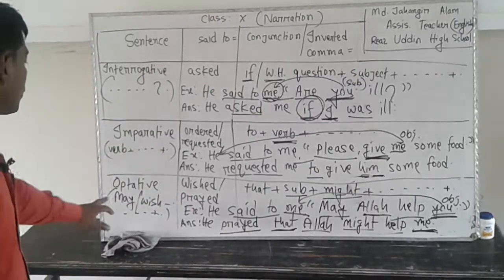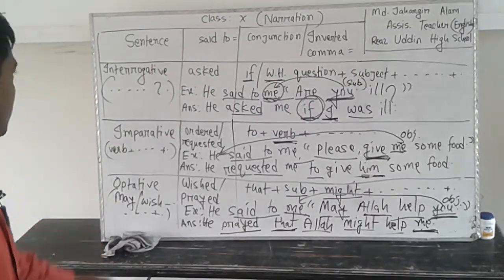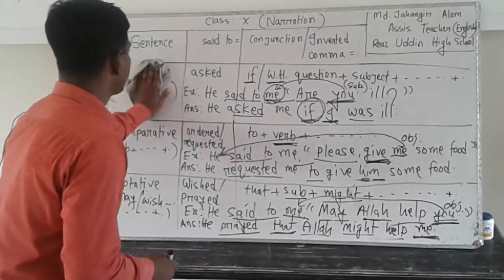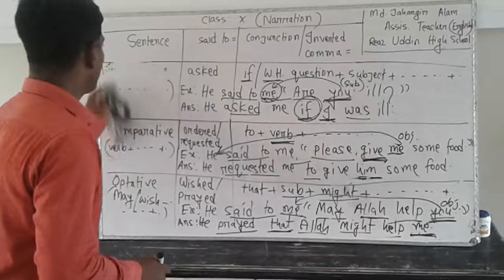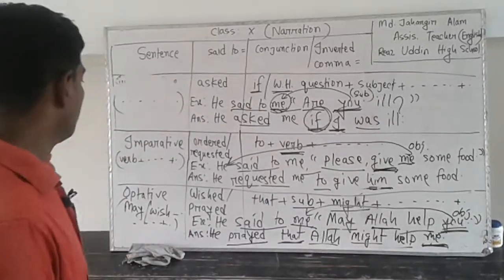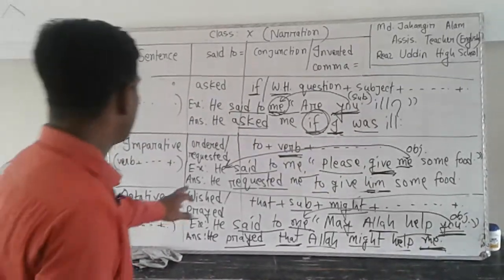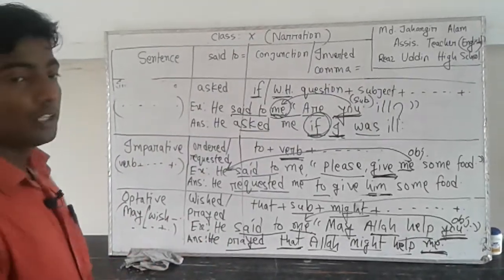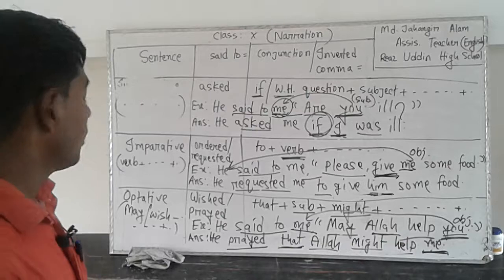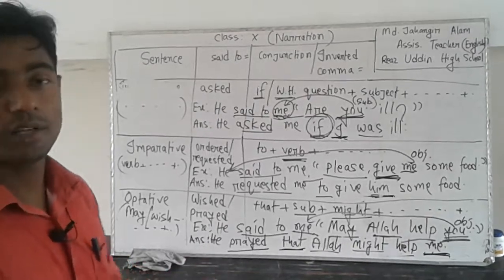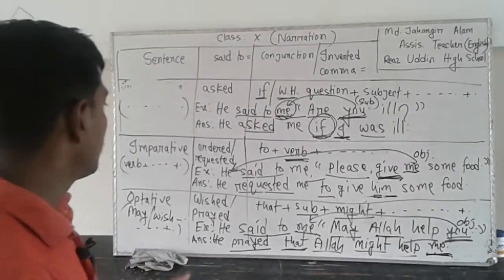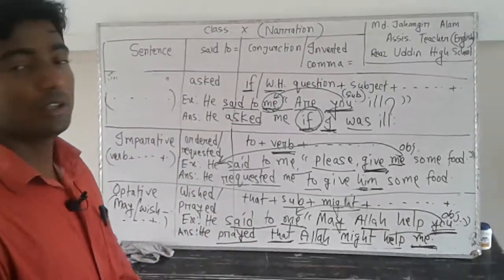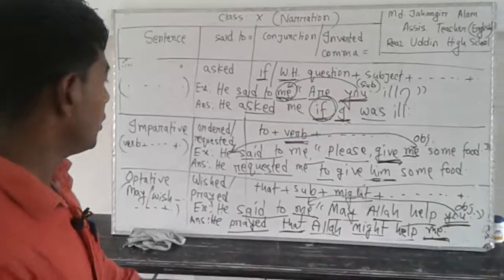And another sentence, exclamatory. I didn't write it, there was no space, okay, I may write it here. For an exclamatory sentence, you will use for said to equal to, when your sentence is joyful, you may use exclaimed with joy. When your sentence is sorrowful, you may use exclaimed with sorrow. And here that plus subject plus your sentence, when you start with a or an, you will use a or an.